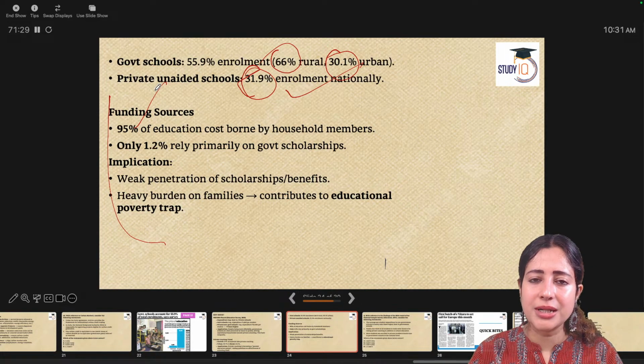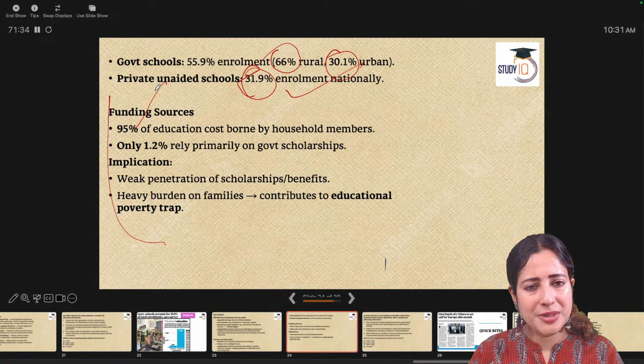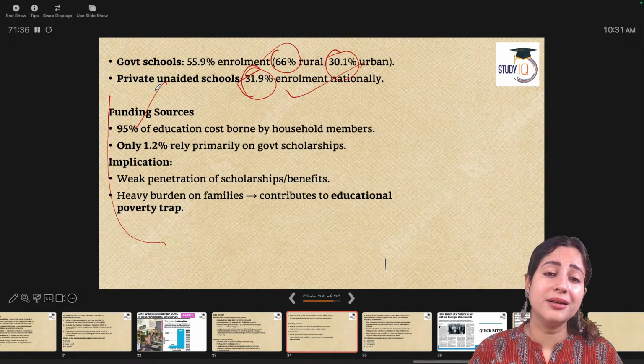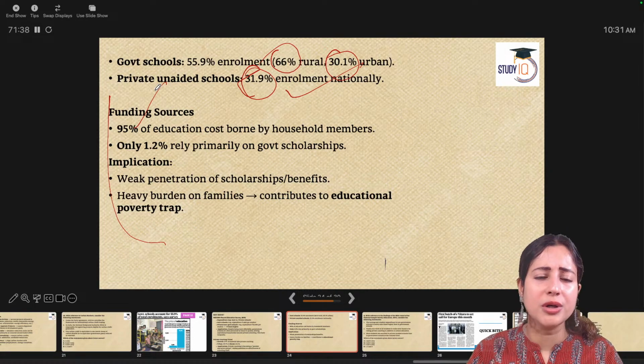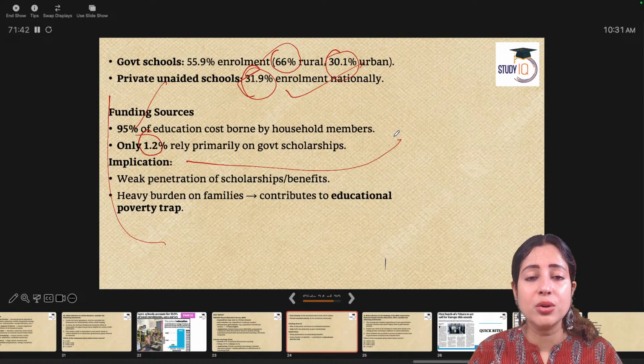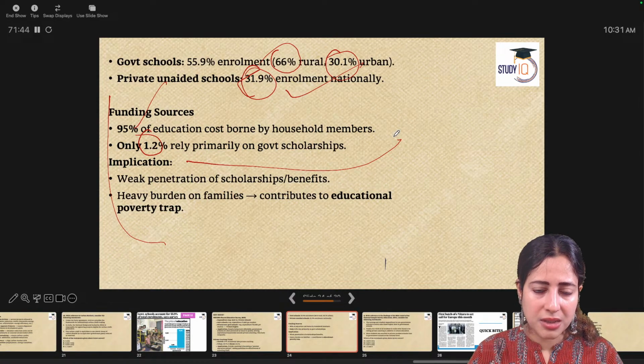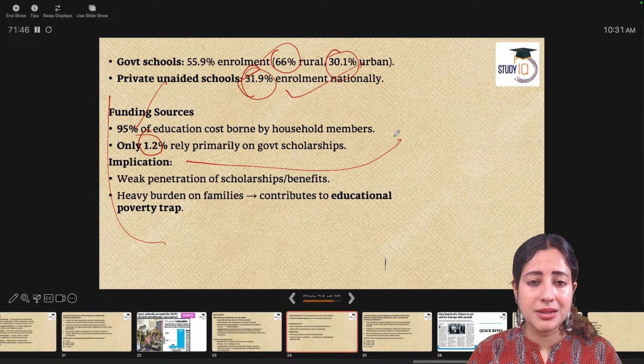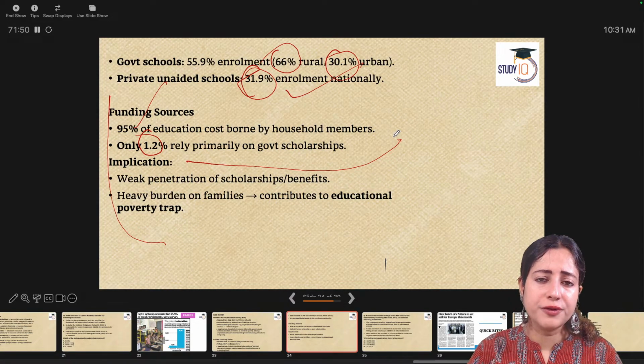If I send my child to a government school or a semi-aided school, probably I will be spending some money, but there is hardly any return. My child is not getting any quality service there. Only 1.2% people in India are depending on government scholarships. Apart from that, the remaining 98 point something percent people finance higher education of their children through their own money.